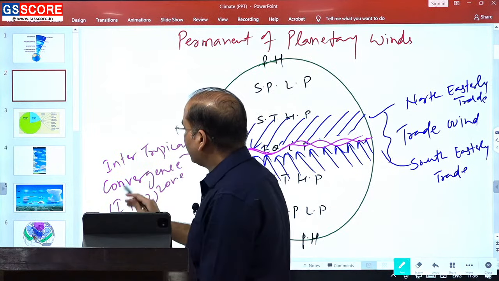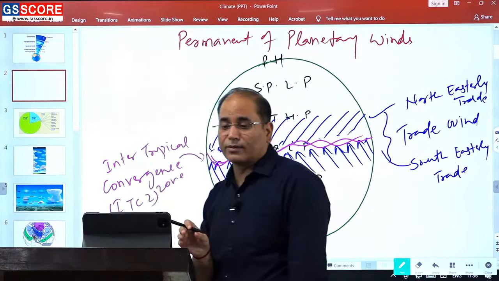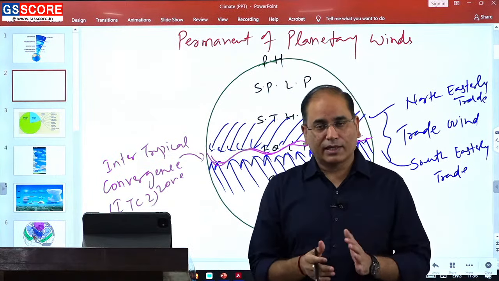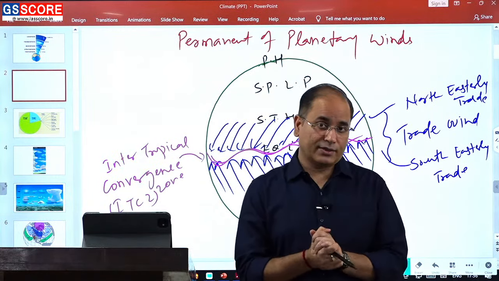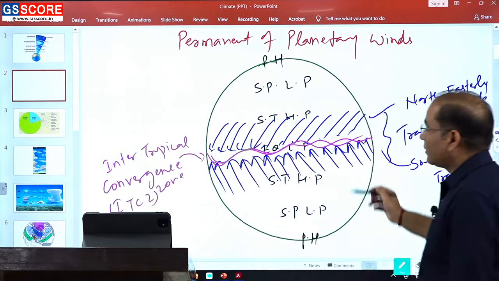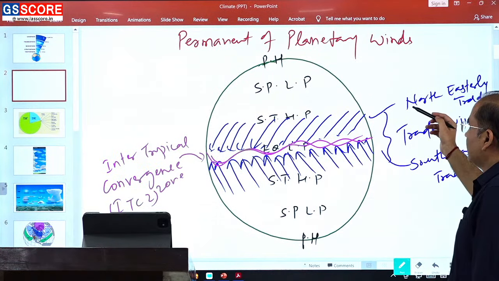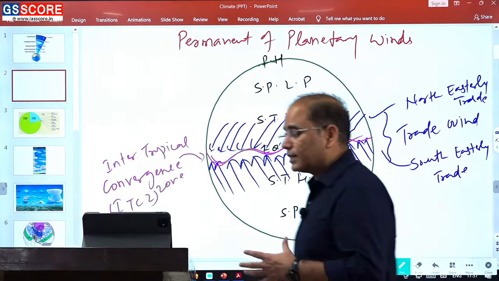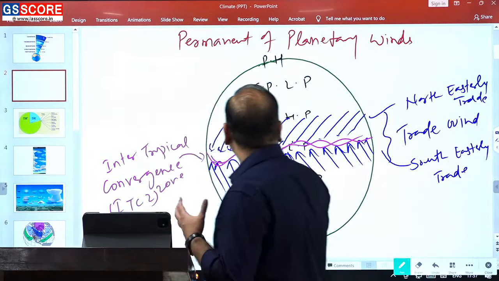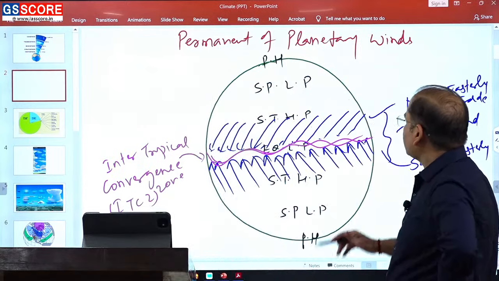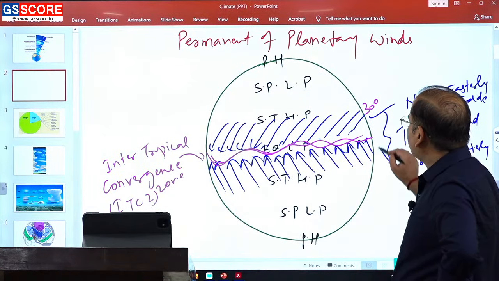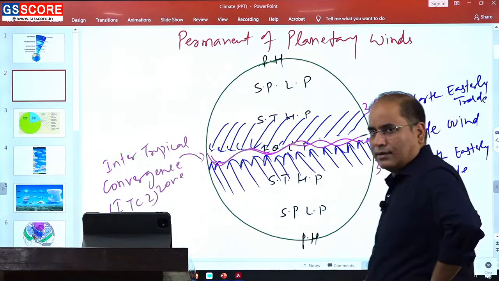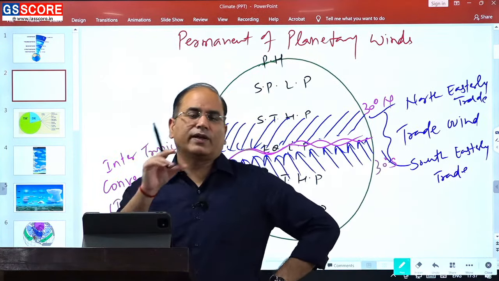So please be very clear, this intertropical convergence zone is a low pressure zone, and it is developing through the convergence of two trade winds, that is northeasterly and southeasterly. The general extent अगर आप देखेंगे तो 30 degree north to 30 degree south है, but in other cases you will not find this extent.